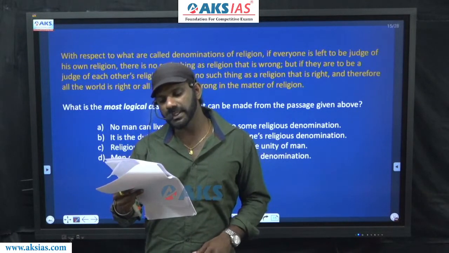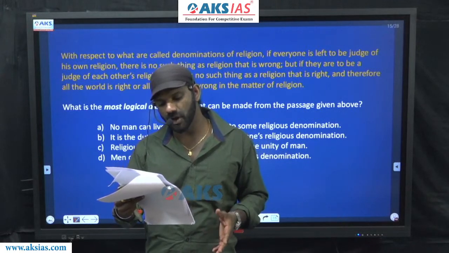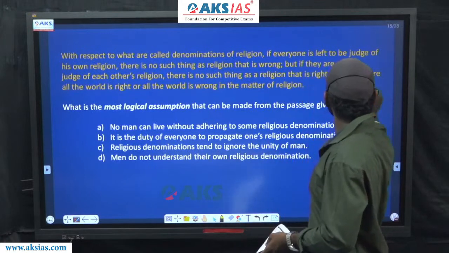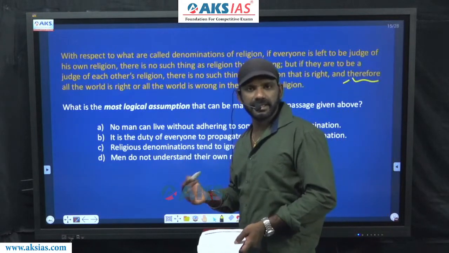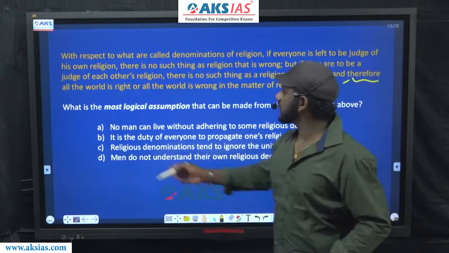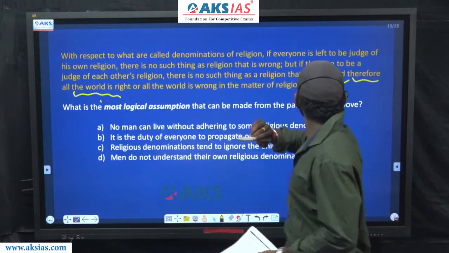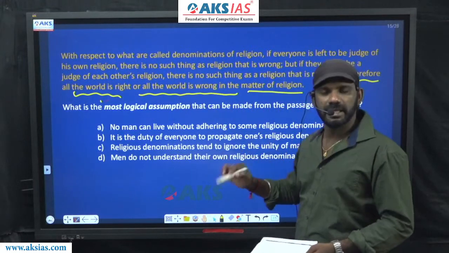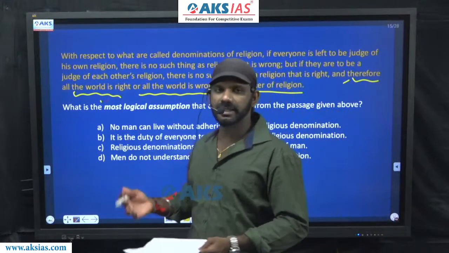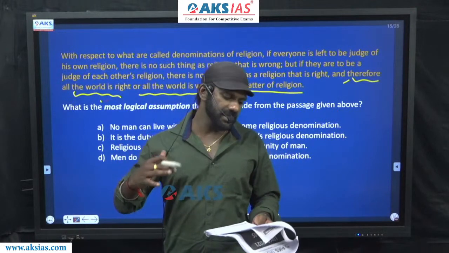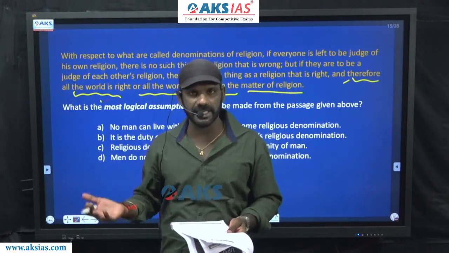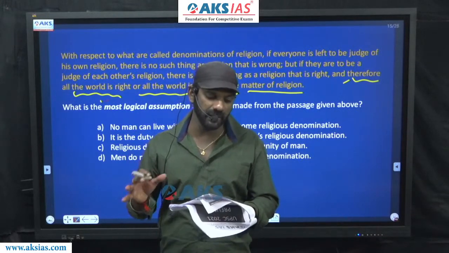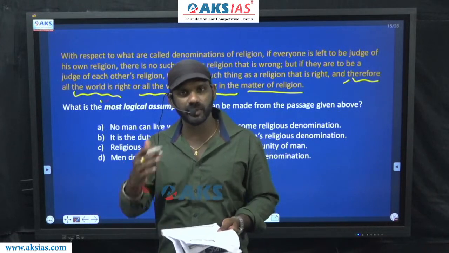And therefore, all the world is right or all the world is wrong in the matter of religion. Therefore is a cause and effect indicator. It must connect a reason and a result. The result here is all the world is right or all the world is wrong in the matter of religion. If a person judges his own religion, there's nothing like a religion is wrong. If a person judges another person's religion, there's nothing like a religion is right. So we can conclude that there is nothing right. All the world is right or all the world is wrong when it comes to religion. This is what the paragraph tells us.